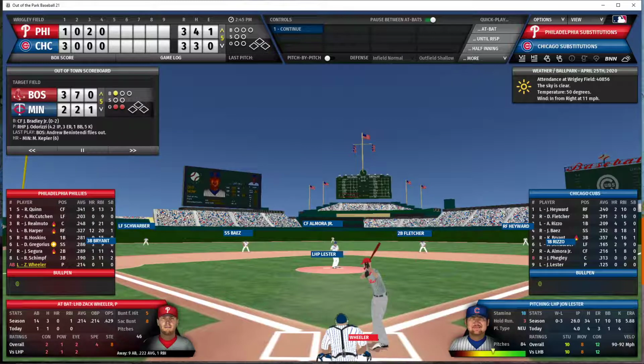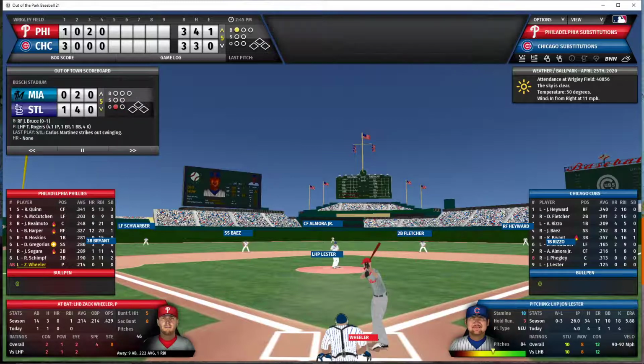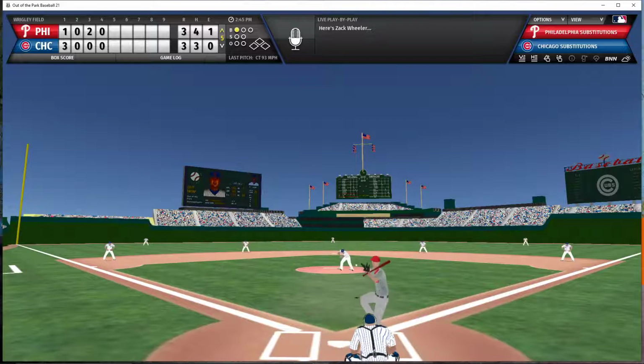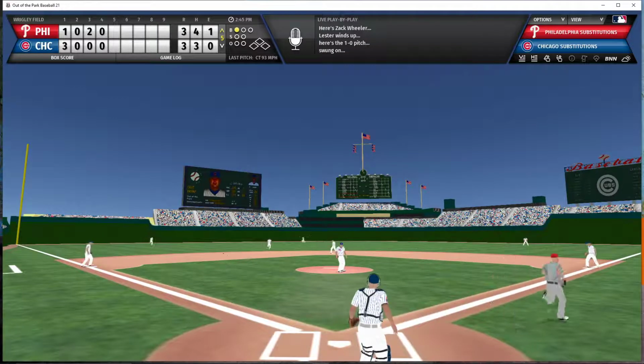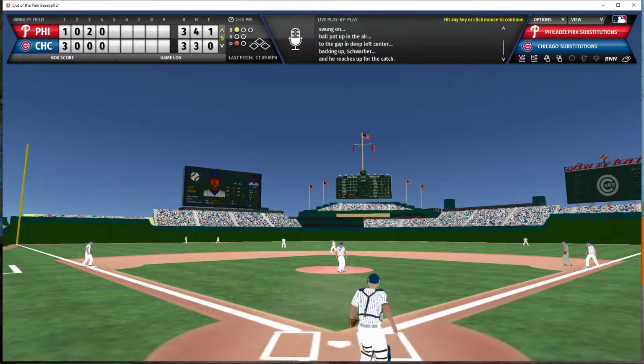Lester will face Wheeler to lead off the 5th inning. 1-0 count. Wheeler hits it out to left field. I think Schwarber is going to be able to get to that one, and he does catch it in front of the warning track for the first out.